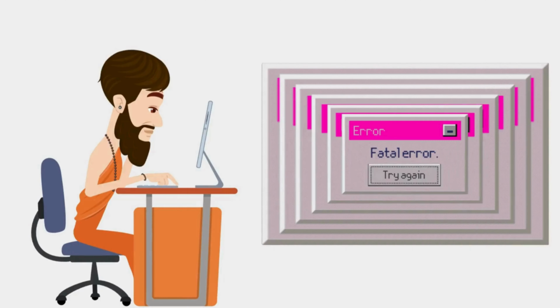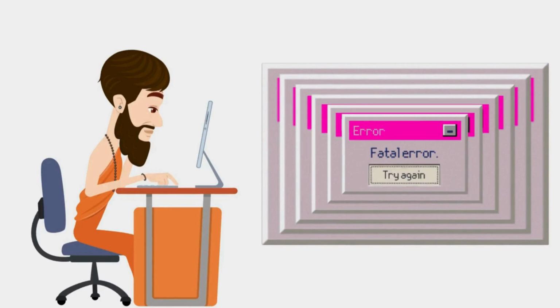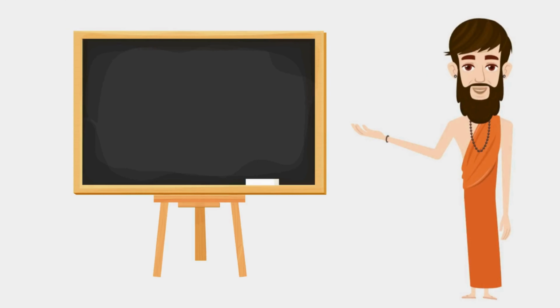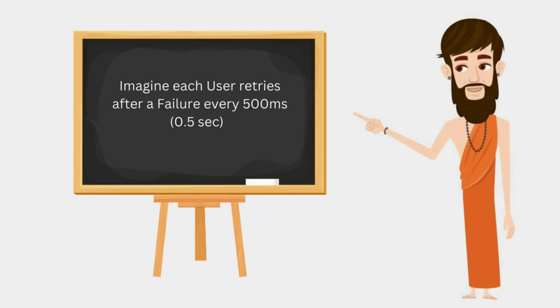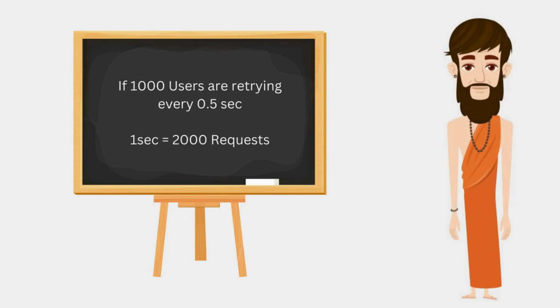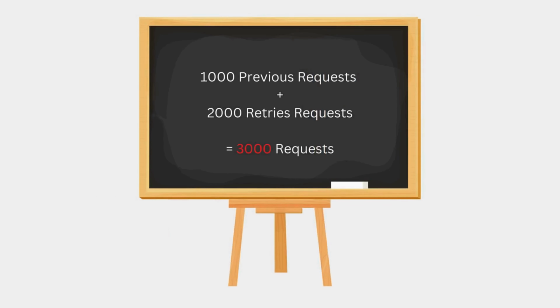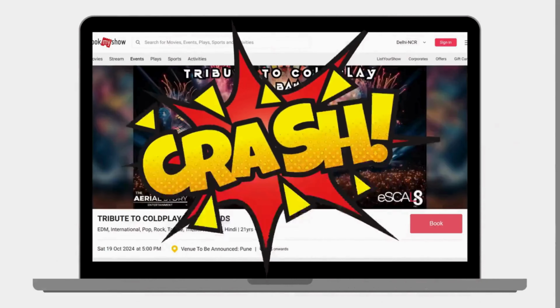At this point, users get frustrated and retry, or worse, the system itself retries automatically. This creates a stream of requests that just keeps growing. Here is the math behind why this is problematic. Imagine each user retries after a failure every 500 milliseconds, that is 0.5 seconds. If 1000 users are retrying every 0.5 seconds, that's an additional 2000 requests per second on top of the original 1000. This means the system now has to handle 3000 requests per second. Clearly, the system is now dealing with 100 times more requests than it can handle, causing total system collapse.